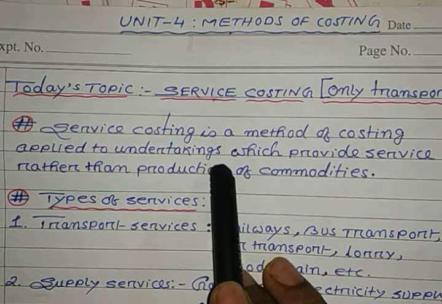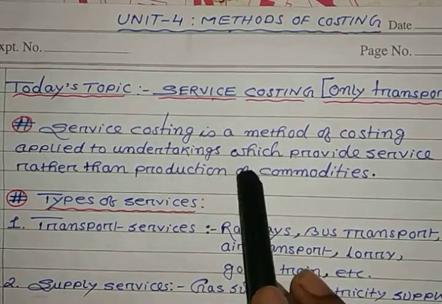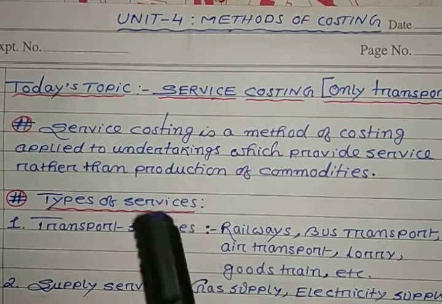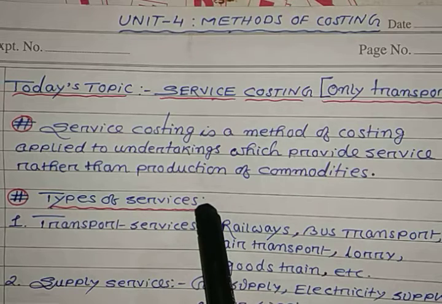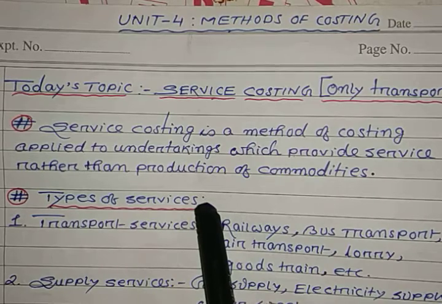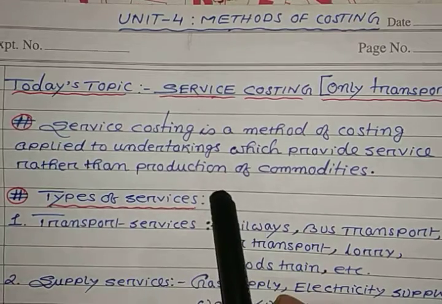Thus, the field of its application covers the undertakings which do not manufacture any article or goods but provide or operate services.